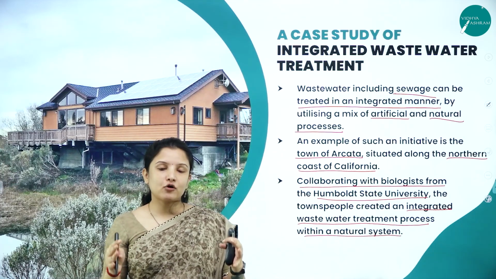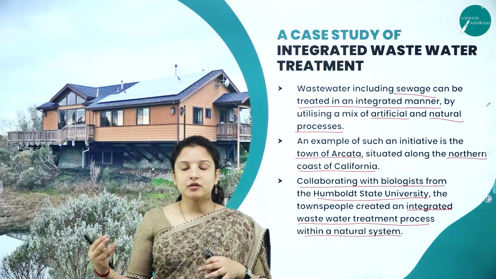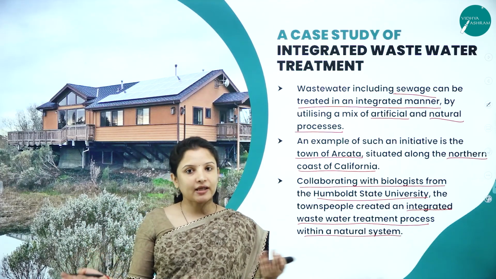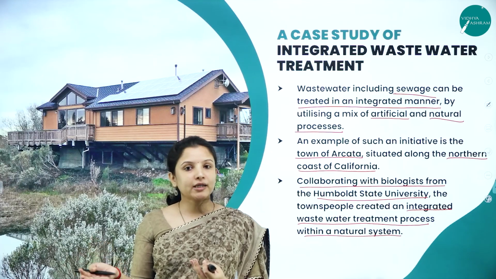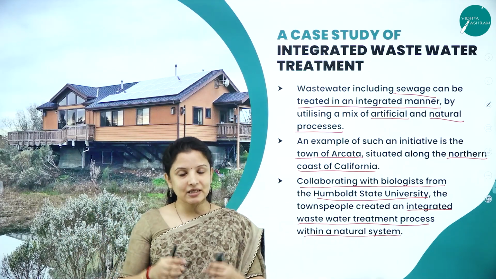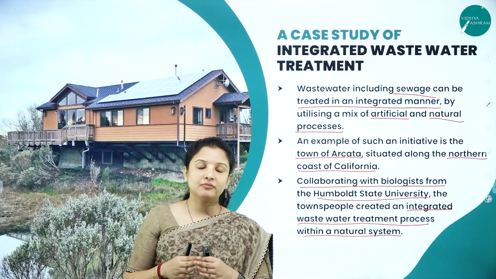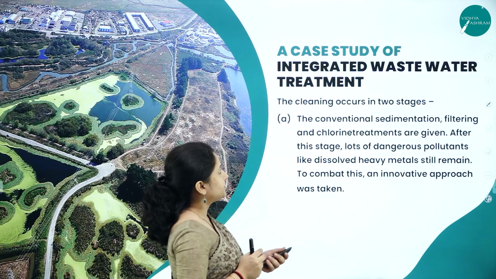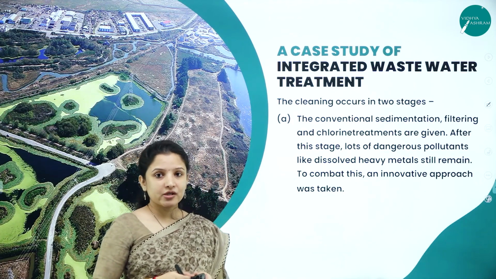They didn't take the water somewhere else, treat it, make it free of sewage and then re-release it. Where the water body is, right there, applying scientific and natural methods, they tried to curb the sewage pollution.